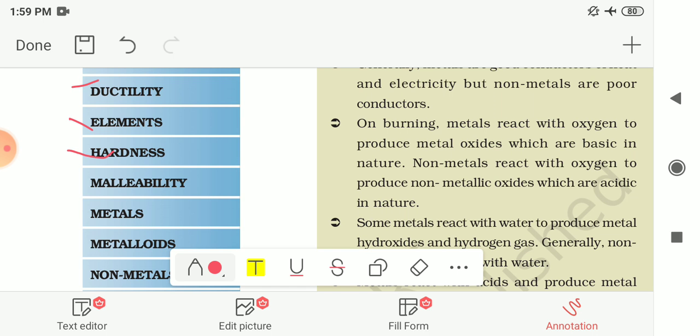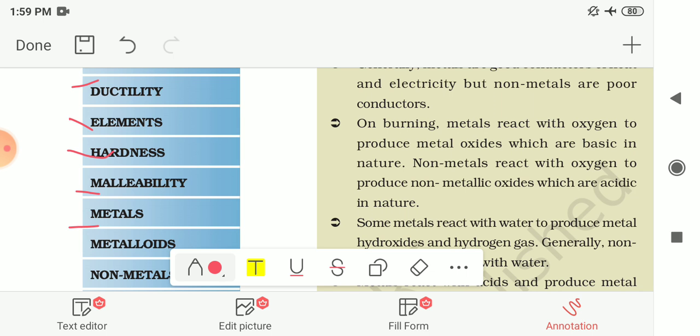Next is hardness. Metal elements are hard, or they do not break on hammering. What is hardness that we had seen in the chapter? If you scratch the metal with a key or a sharp object, you will find scratches on it, or you cannot cut it easily. So that is the property of metals, that is hardness. Next is malleability. The property of metals by which they can be hammered or beaten into thin sheets is known as malleability.